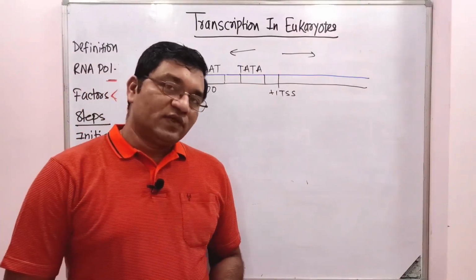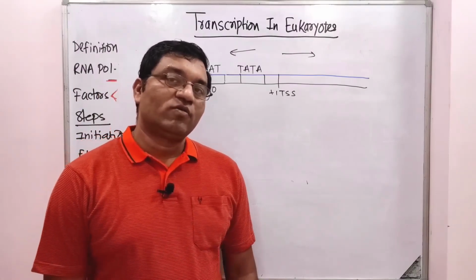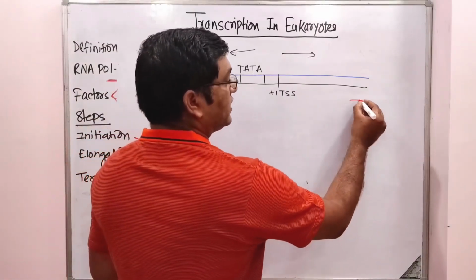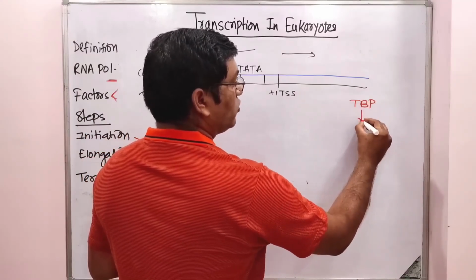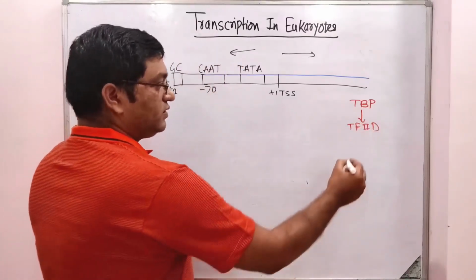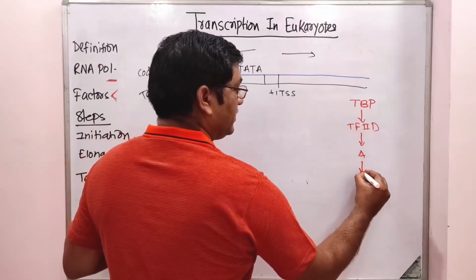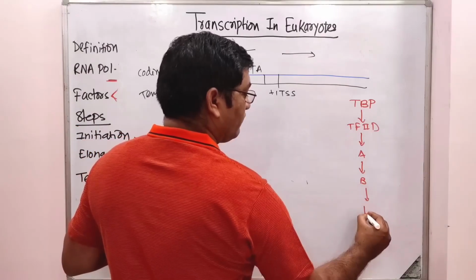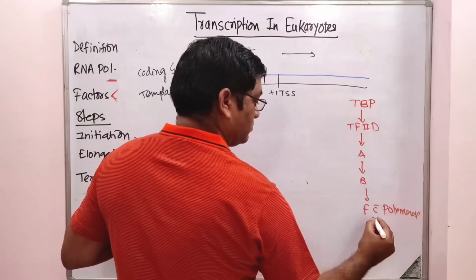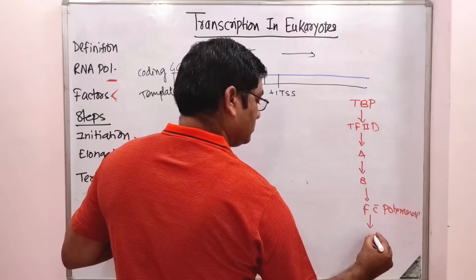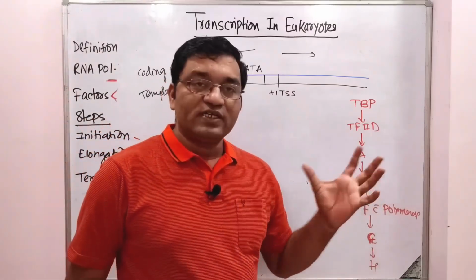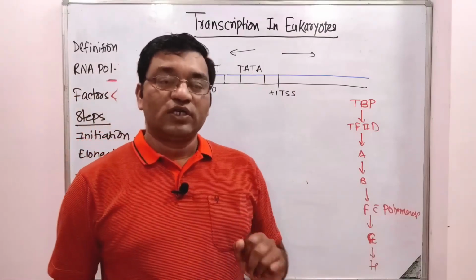Now a number of factors are involved in the transcription and pre-initiation complex formation. This mainly includes the sequence: first there is attachment of TATA binding protein, followed by transcription factor 2D, then transcription factor A, then B, then F with polymerase, then E, and then H. This is the sequence for attachment of various transcription factors to the promoter region.